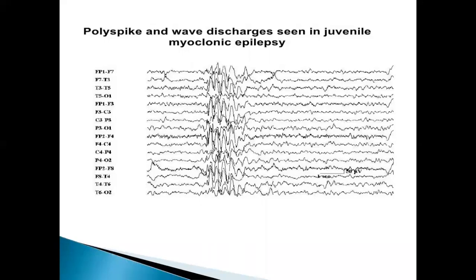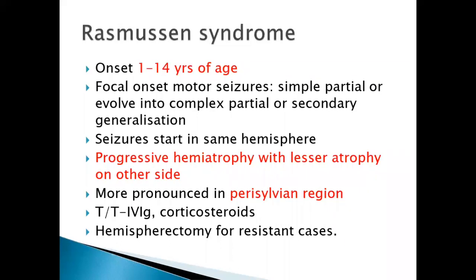Okay. So this polyspike and wave discharges, that is 4 to 6 hertz polyspike and wave discharges, is classical of juvenile myoclonic epilepsy. Next is the Rasmussen syndrome. Rasmussen syndrome, only one important point. Whenever you see the focal seizures which are not responding to the medication, on imaging you have the hemiatrophy on one side. This is a classical of Rasmussen syndrome. Progressive hemiatrophy with lesser atrophy on the other side. The atrophy is also more pronounced in the perisylvian region.